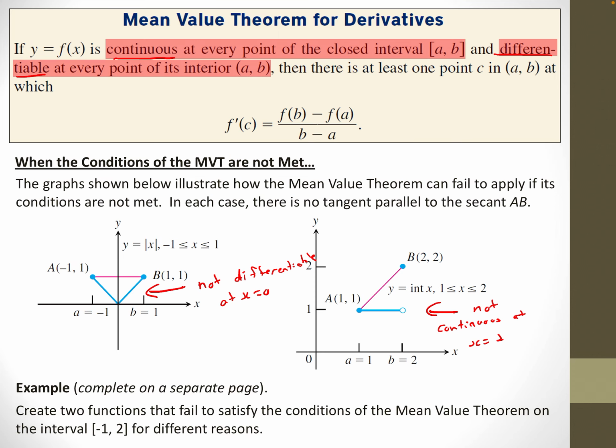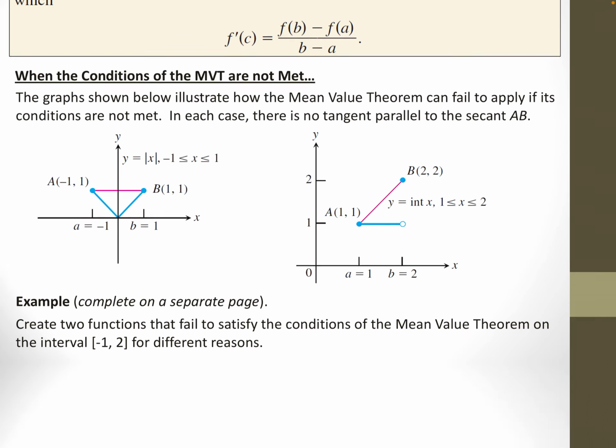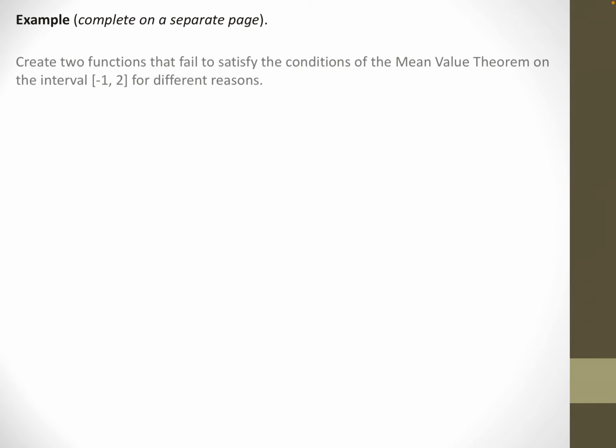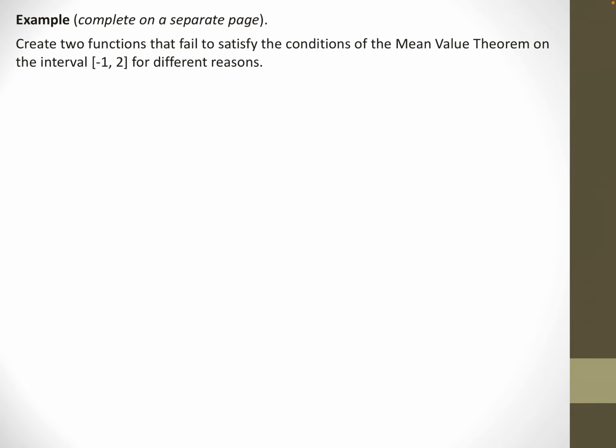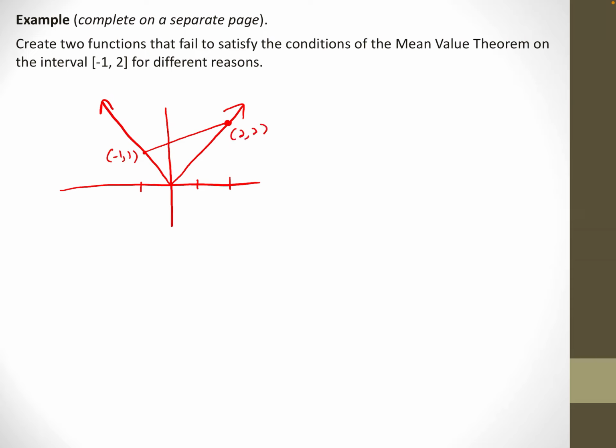So there's an example that I want to show here: two functions that fail to satisfy the mean value theorem on the interval -1 to 2. I did it on a separate page here, but let's just talk about that absolute value function again. I've got this function here, and I look at, say, the value at -1 and the value at 2. And you see there'd be some slope there between -1 and 2, over to 2, 2. So the slope here would be 1/3. I'm just looking at that and going, okay, rise 1, run 3.